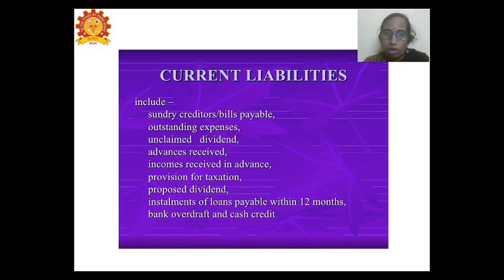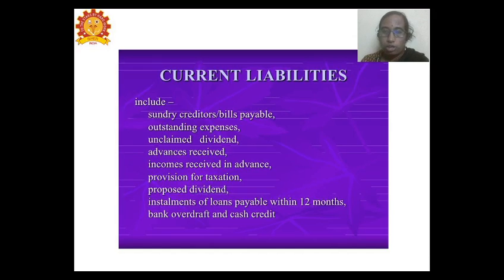Income received in advance. So advances received is different from the income received in advance. These are incomes which are given by other people in advance. And then we have the provision for taxation, the provisions that are made for tax purposes, and the proposed dividend which will be given after the completion of the financial year and the audit.